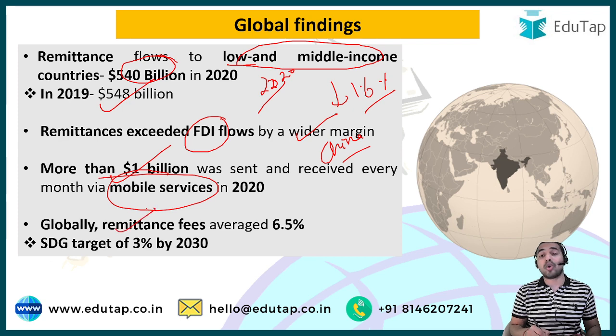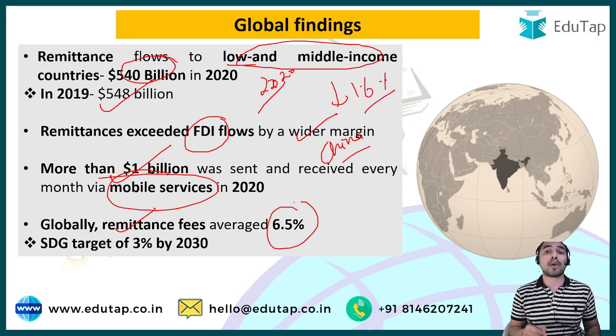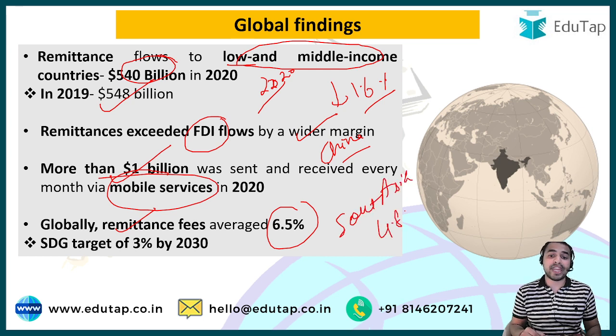As we all know, it was also a part of the sustainable development goals. And guys, if we talk about the remittance fees globally, then it averages 6.5%. If we talk about the region having the lowest remittance cost, then it was South Asia, having only 4.88% remittance fees.